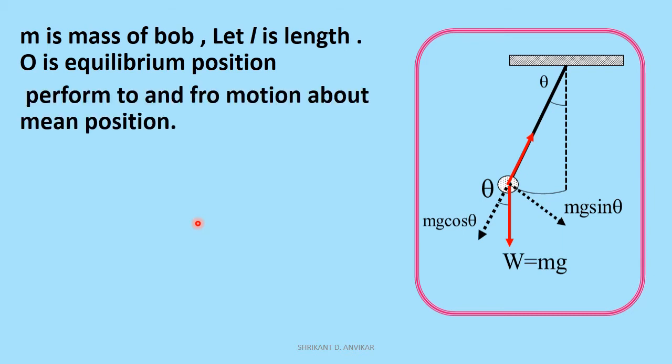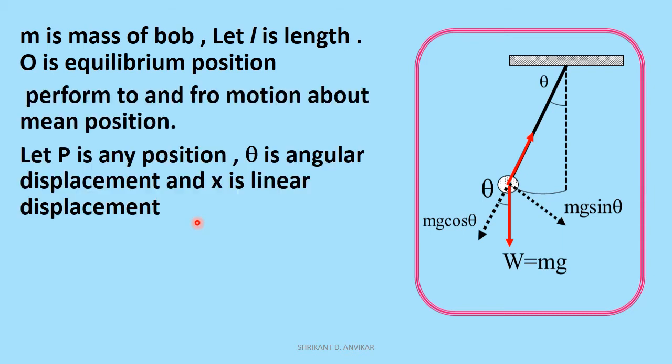Suppose P is any position of the pendulum. Suppose theta represents the angular displacement of the pendulum, and suppose x represents the linear displacement of the pendulum.